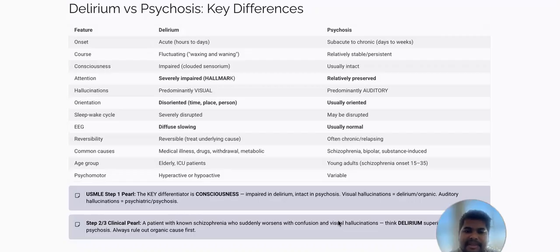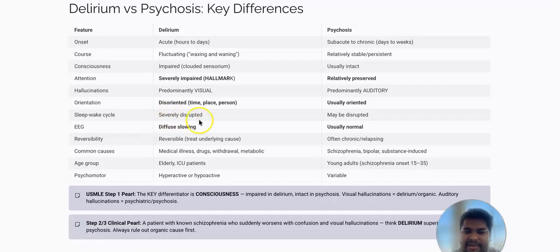So delirium is acute onset, hours to days, and psychosis is subacute or chronic. Delirium has a fluctuating course, that means waxing and waning consciousness, whereas in psychosis it is a relatively stable course. Consciousness is impaired in delirium, that is they have clouded sensorium, whereas in psychosis the consciousness is usually intact. Delirium has severely impaired attention, whereas in psychosis there is relatively preserved attention. Hallucinations may be predominantly visual in delirium, but in psychosis they are predominantly auditory. Orientation is disoriented to time, place and person in delirium, whereas it is usually oriented in psychosis.